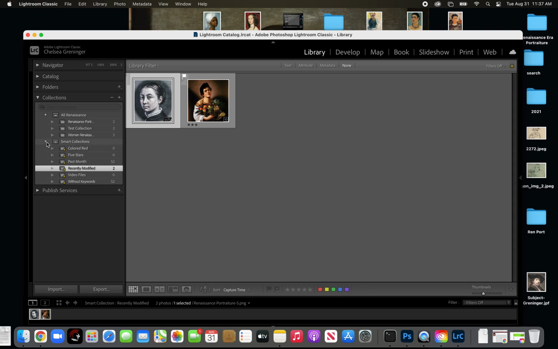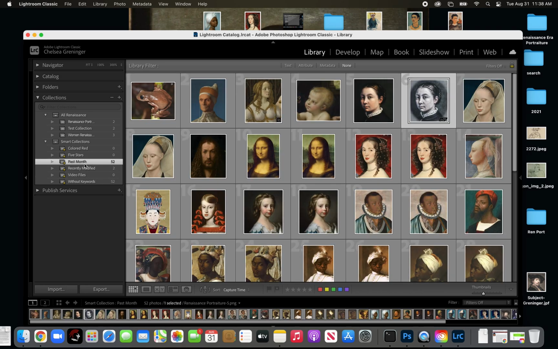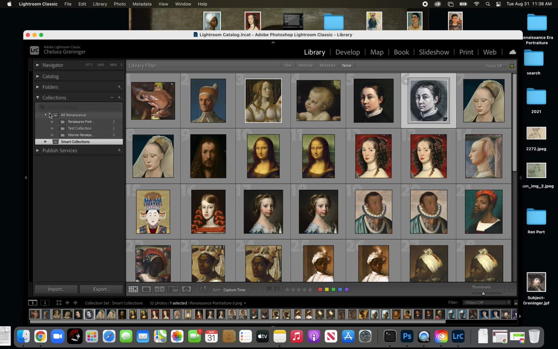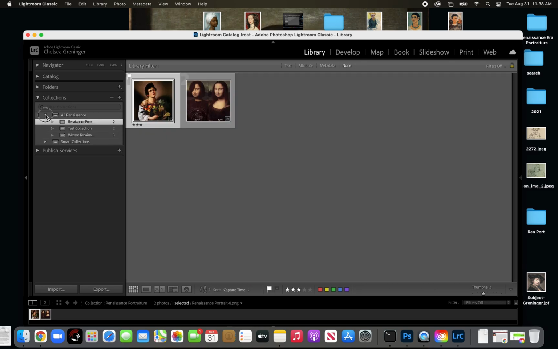So these are smart collections created by Lightroom. So if you're ever like, where'd my photos go? You can always go to Smart Collections and find recently uploaded or past month. That's where you would look. But I'm going to contract that for a minute. And now we're just going to focus on the photos that are in my Renaissance portrait folder.